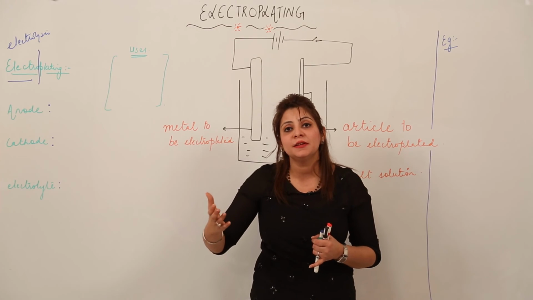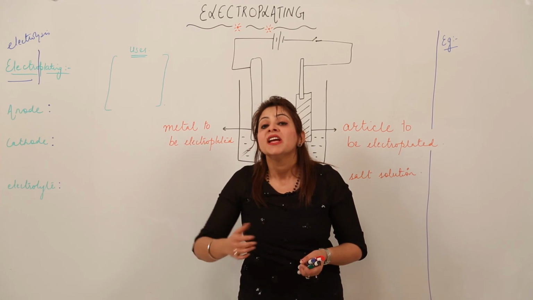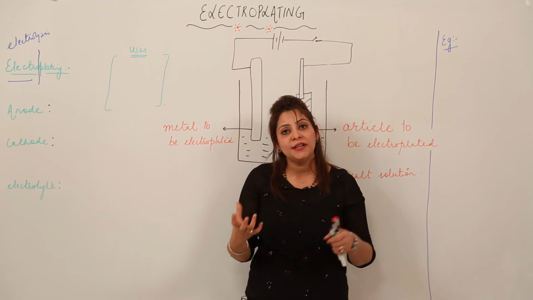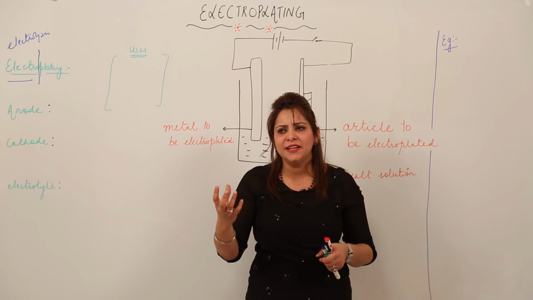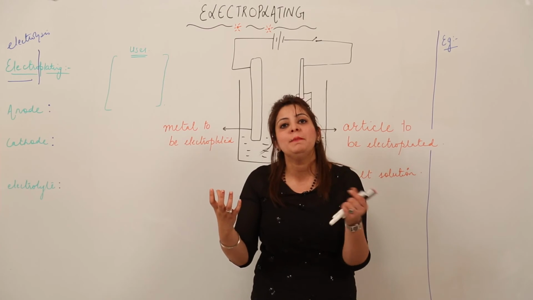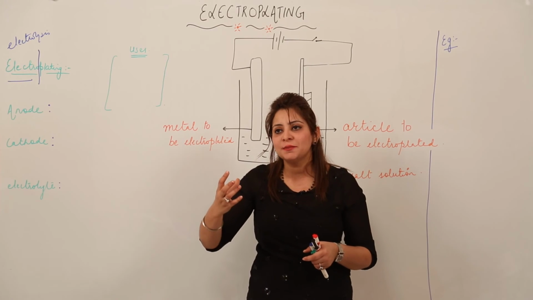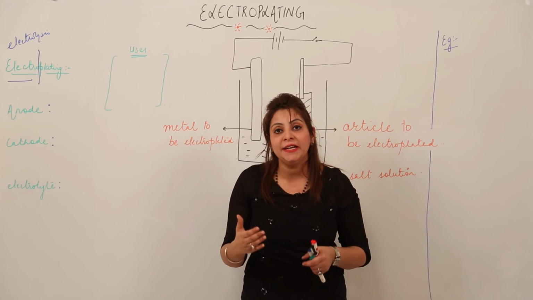So plating is making the jewelry more attractive, right? Similarly, we can use it for many decorative items, like statues or the decorative items in our room. They are also electroplated with some metals in order to make them more beautiful, more graceful, right? So this is how electroplating can be used.